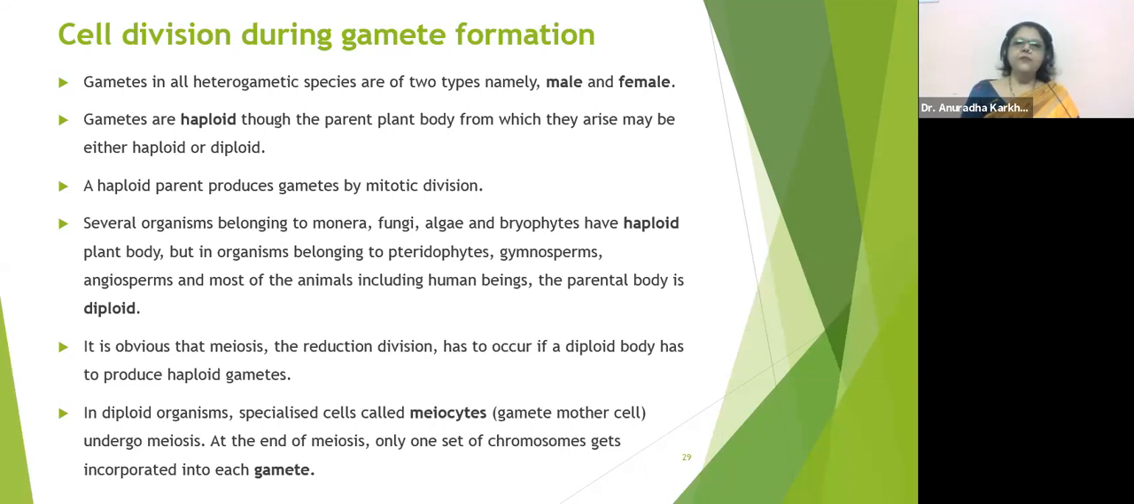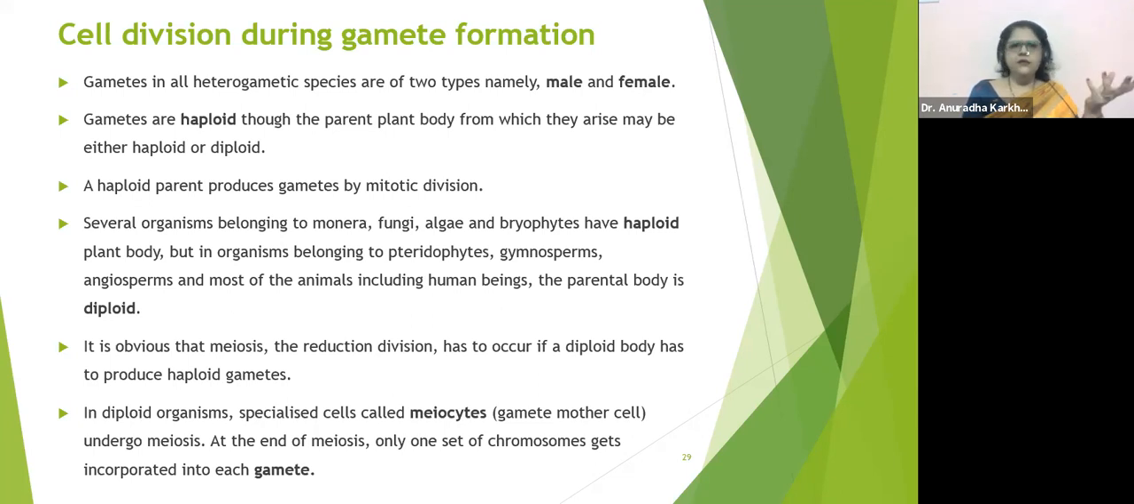But in organisms belonging to pteridophyte, gymnosperms and angiosperms, which are higher plants, okay? Algae and bryophytes are lower plants. Pteridophyte, gymnosperms and angiosperms are higher plants. The organisms belonging to pteridophyte, gymnosperm and angiosperms, and most of the animals, including human beings, the parental body is diploid. We all are diploid now.